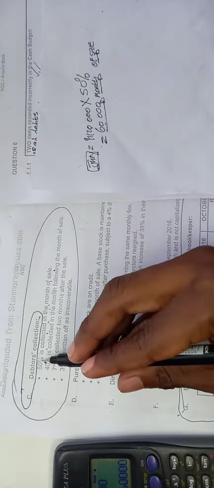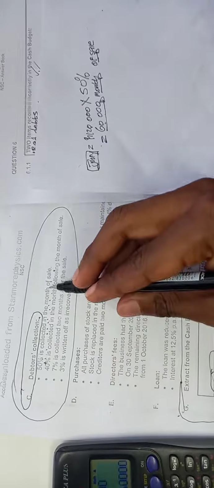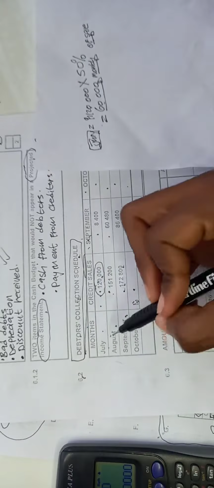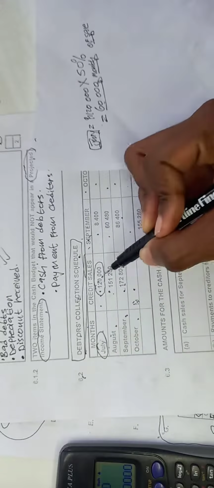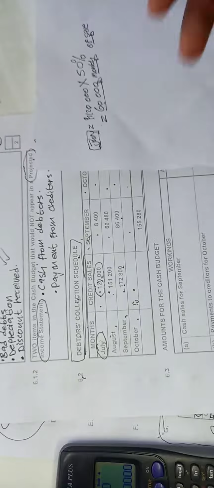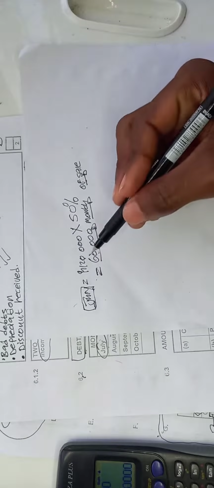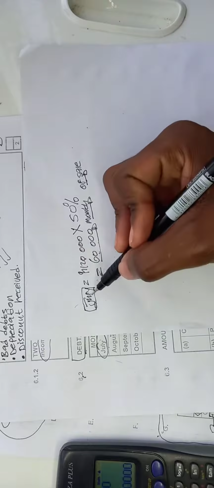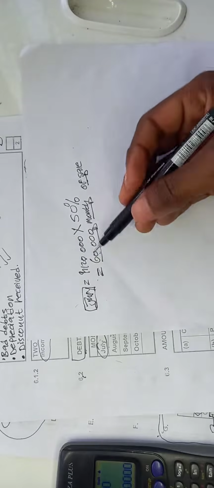We are following this schedule. They said 50% is collected in the month of sale. That's how we calculate it. We take the credit sales from July, which is 120,000, then we collect 50%. This is what we are going to collect in the month of sale, which is July. So we are going to collect 60,000.